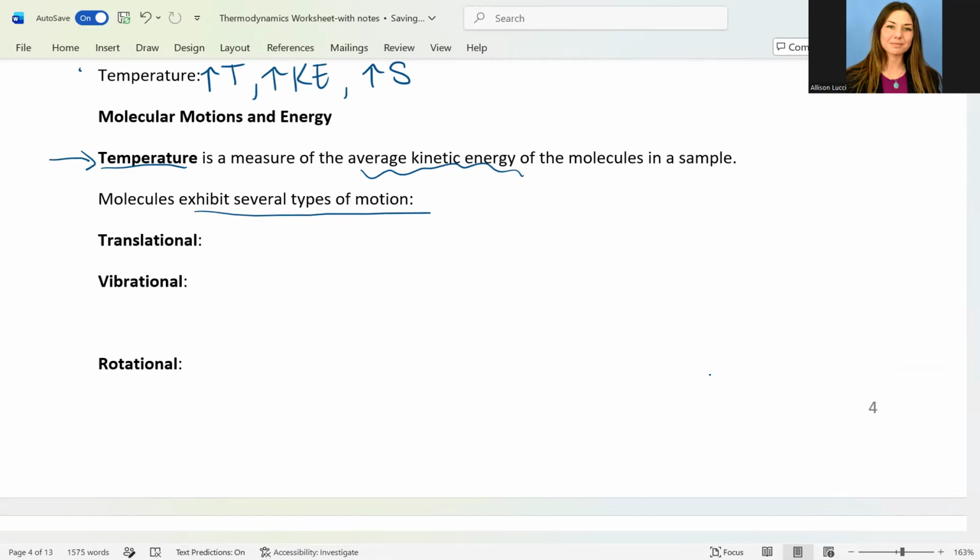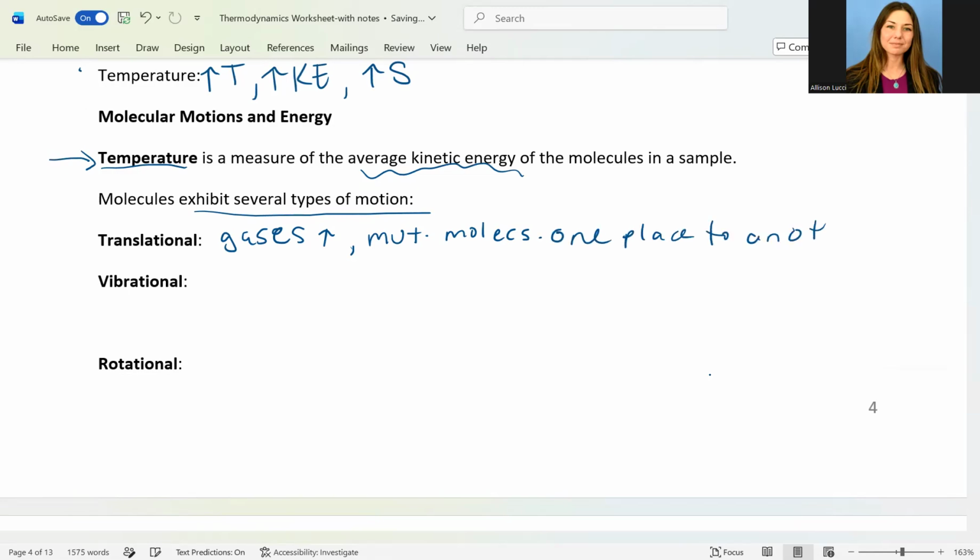So some of them are listed down here. So there is translational motion. So gases have a lot of this, right? Because they can move. So gases are high in translational motion. This is the movement of a molecule from one place to another.